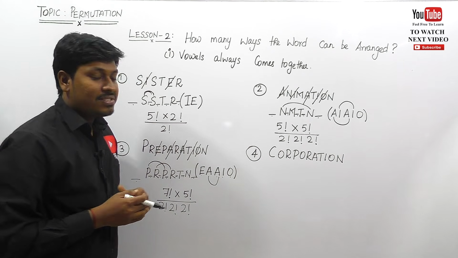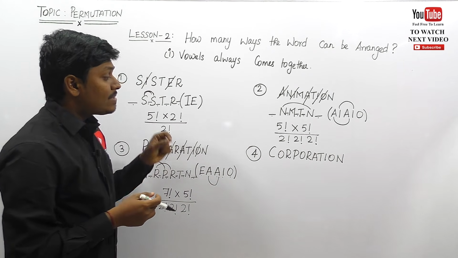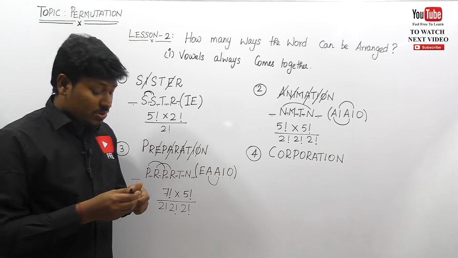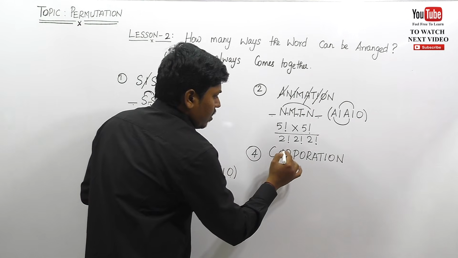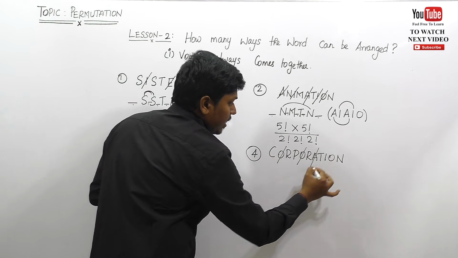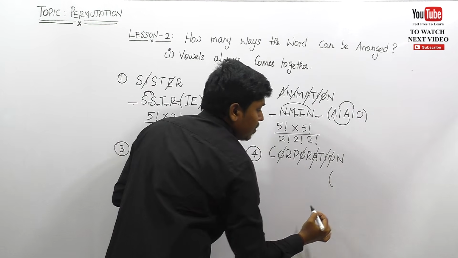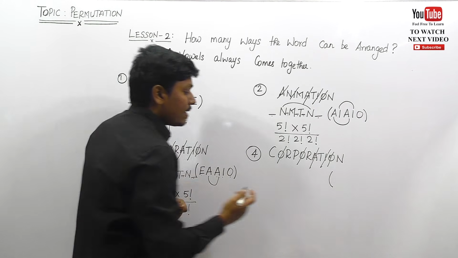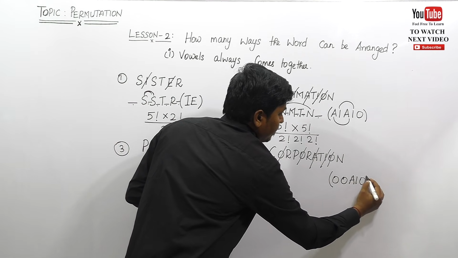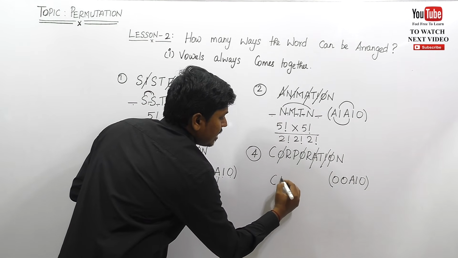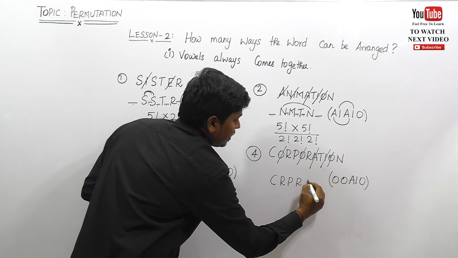The word CORPORATION is given. We need to find how many ways the word CORPORATION can be arranged so that the vowels always come together, right? See how many vowels are there. O, A, I, O, right? So step number 1, always write the vowels inside the brackets at the right hand side. So O, A, I, O. Then write the remaining letters, that is C, R, P, R, T, N.